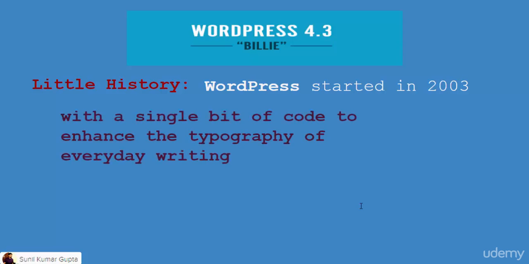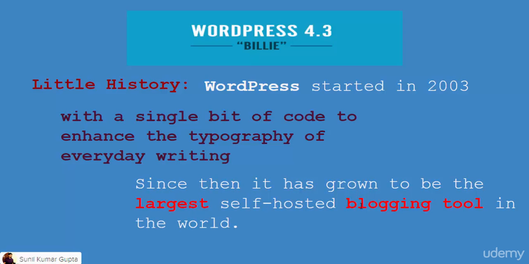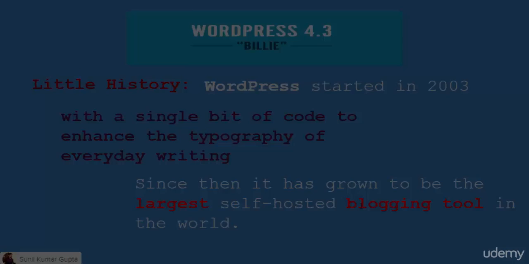The aim was to simplify everyday writing and publishing on the web, writing blog posts or publishing your content, so that we can easily write and publish our thoughts and our articles. Since then it has grown to be the largest self-hosted blogging tool and content management system in the world.